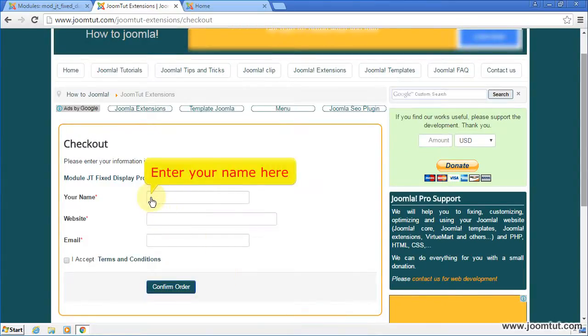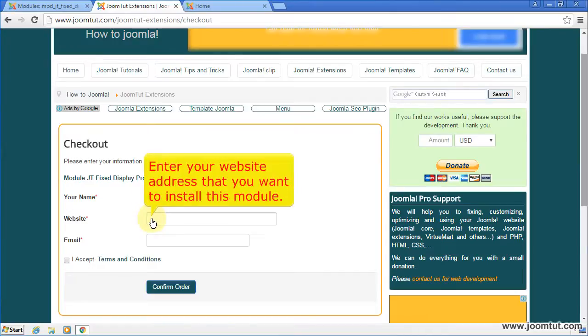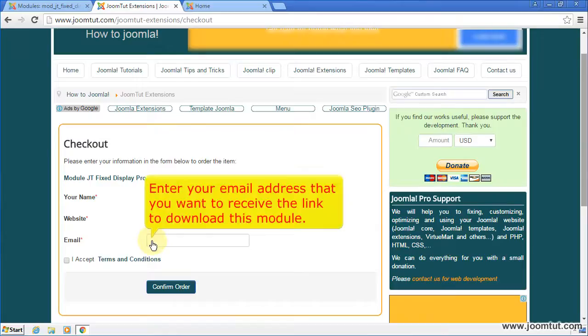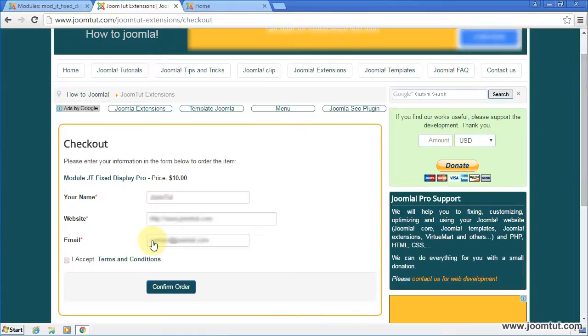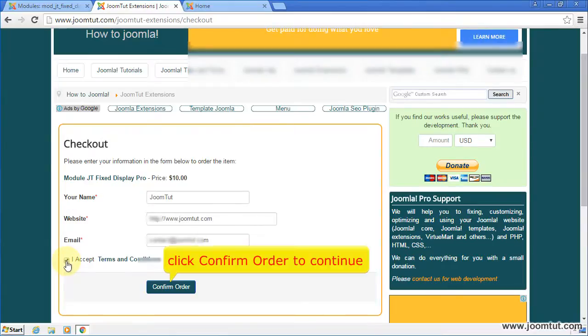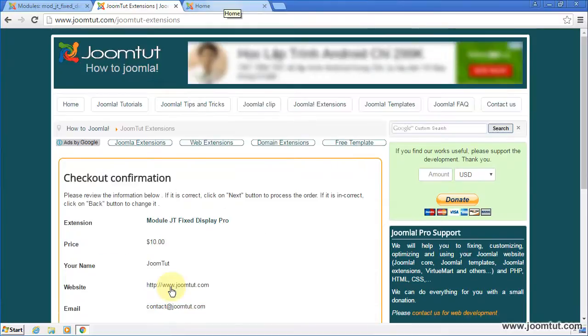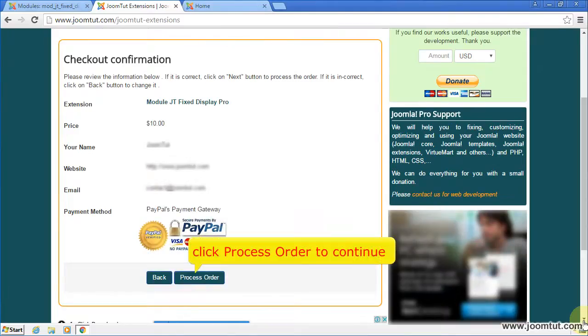Enter your name here. Enter your website address that you want to install this module. Enter your email address that you want to receive the link to download this module. Click to tick this box. Click Confirm Order to continue. Click Process Order to continue.